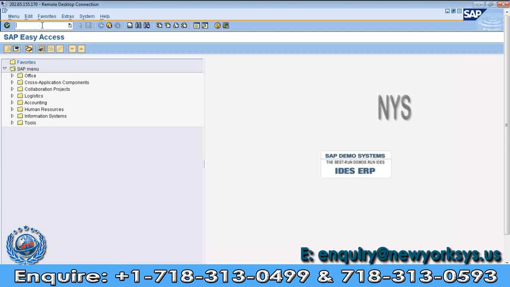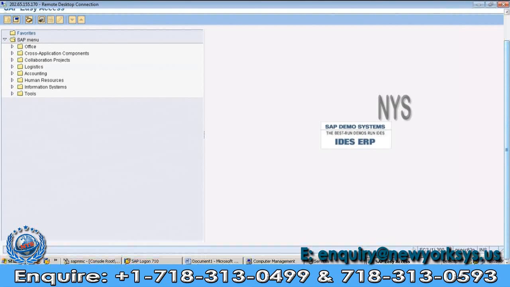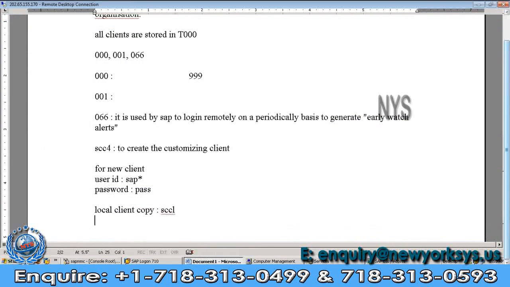Now, remote client copy. Remote client copy means the client is available in the development system, so you need to see the development system client information here. For local client copy purposes we will use SCCL. The other one: now I want to do the remote client copy.